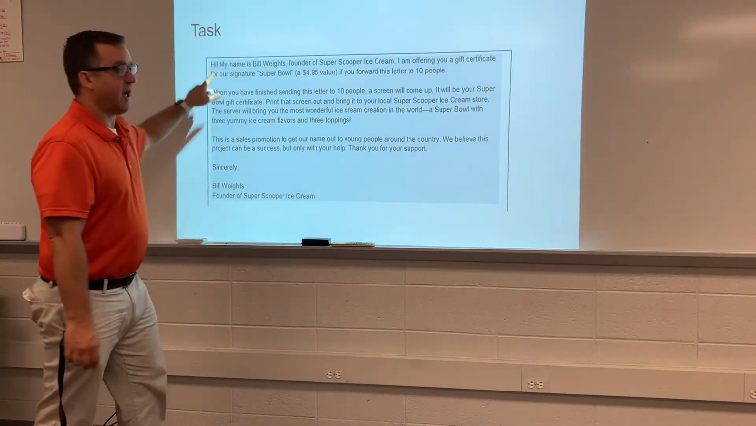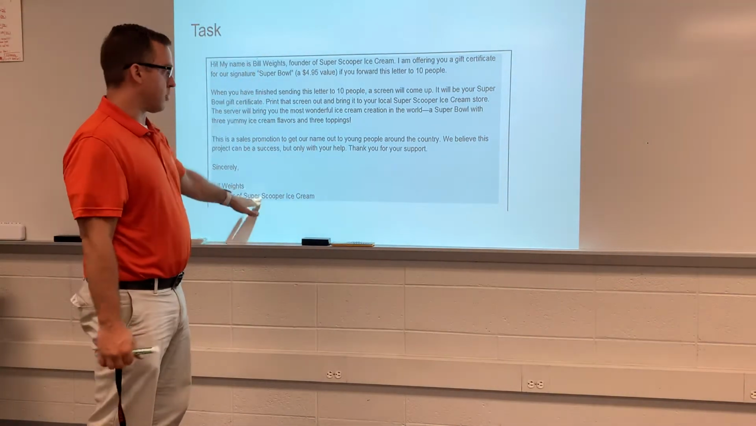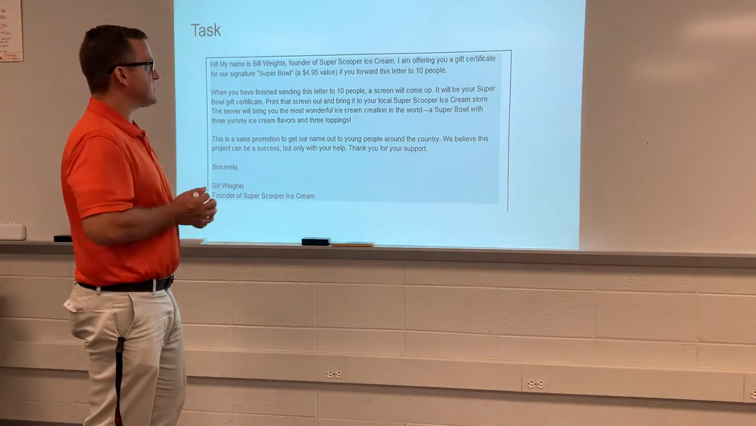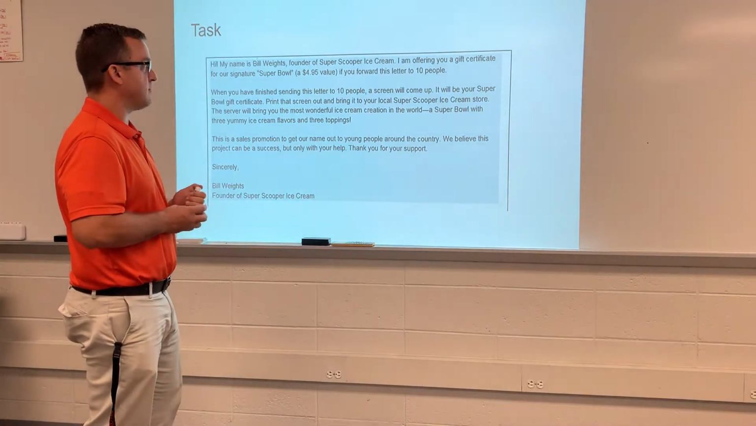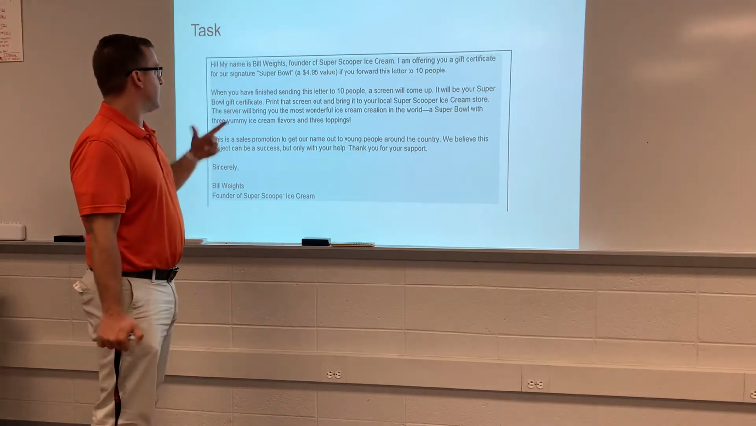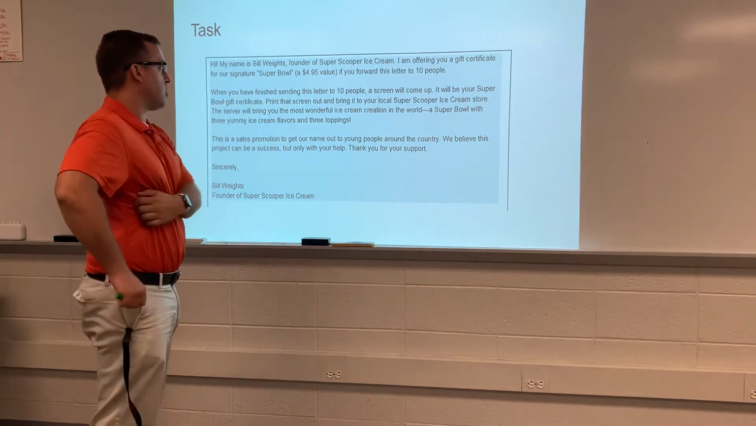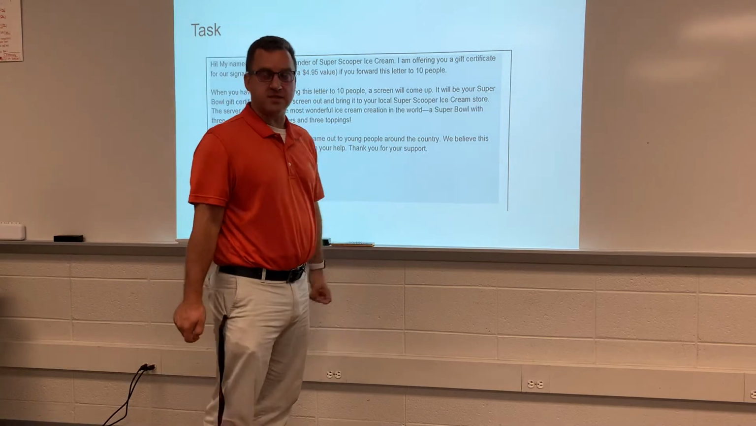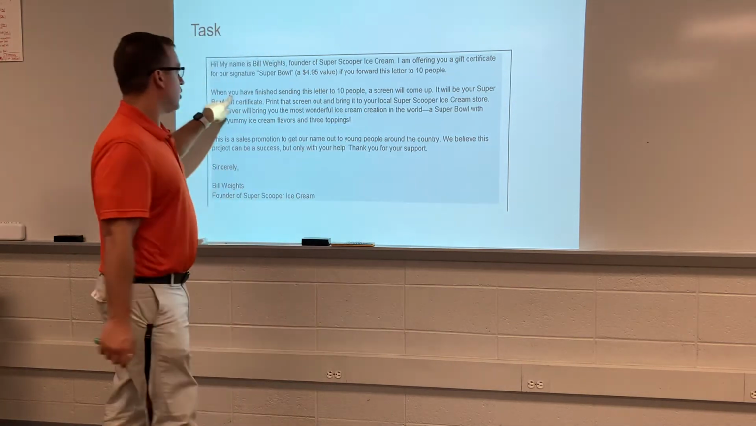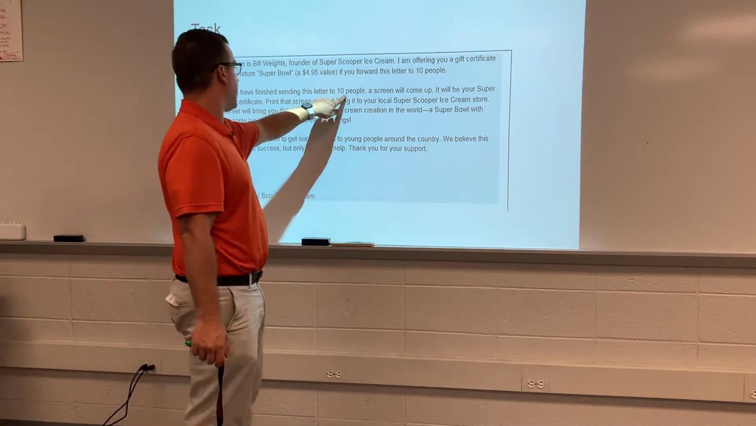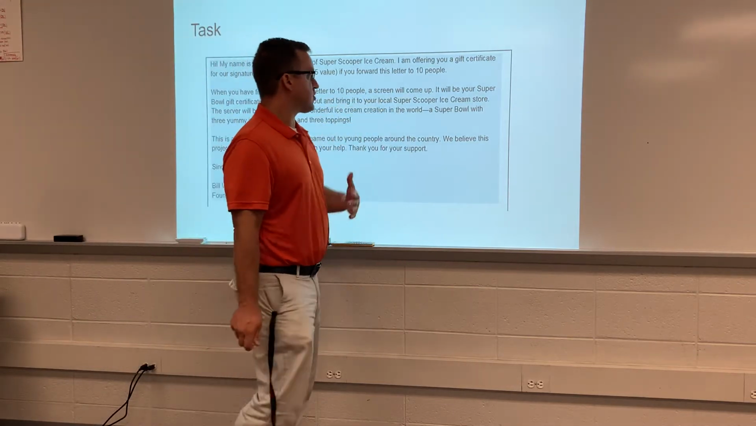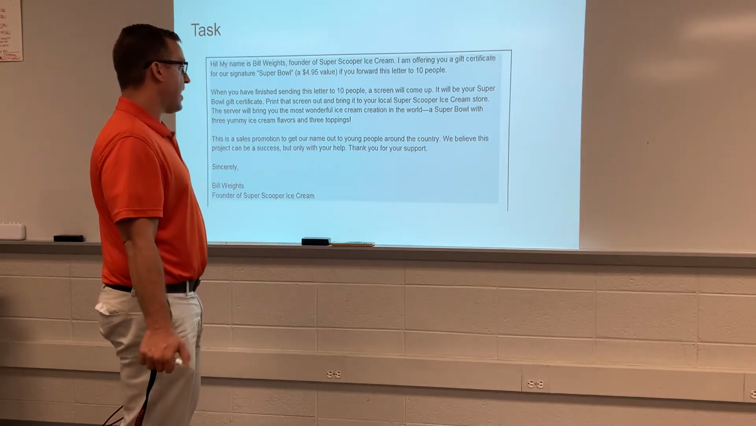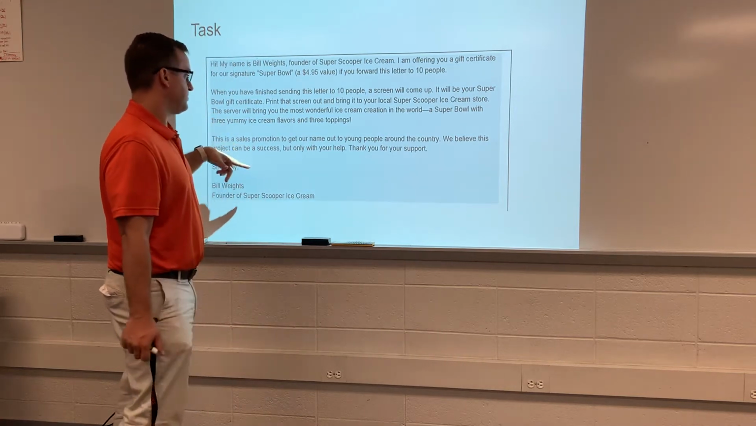All right, so as we look at the task, we have a word problem. So I'm going to read it through, and it says, "Hi, my name is Bill Waits, founder of Super Scooper Ice Cream. I'm offering a gift certificate for our signature Super Bowl, a $4.95 value, if you forward this letter to 10 people." So when you finish sending this to 10 people, a screen will come up. It will be your Super Bowl gift certificate. Print it out, and then you can get your ice cream.